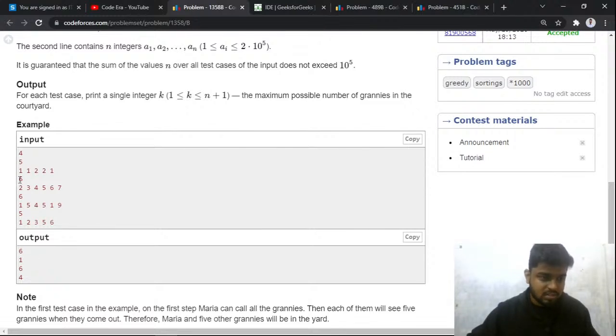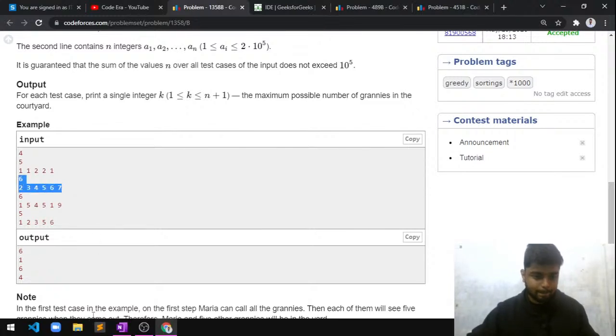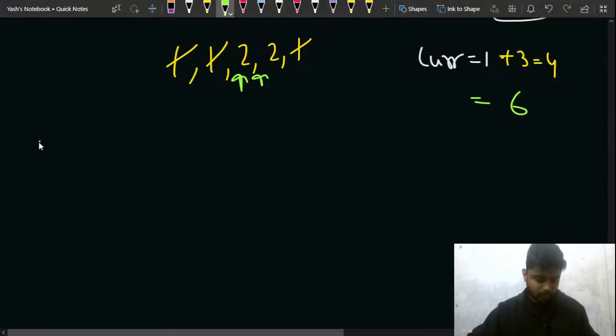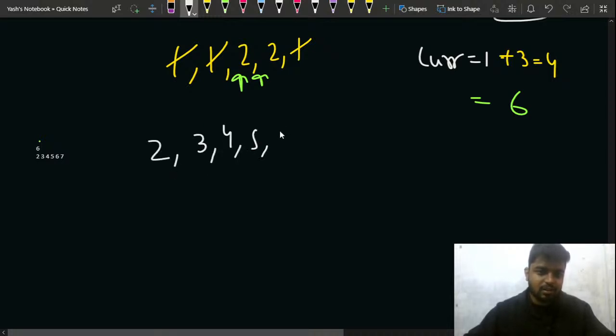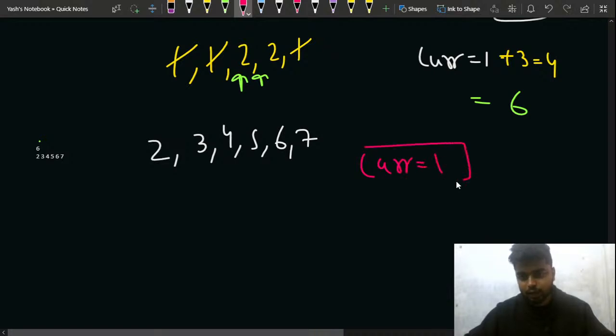Now for this case, let me copy it and let's see what will happen. So I've just copied it. For this case, let's say n was 6 and the grannies are 2 3 4 5 6 and 7. In this case what will happen? You can see that currently only Maria will be there, so currently the answer is 1, right?